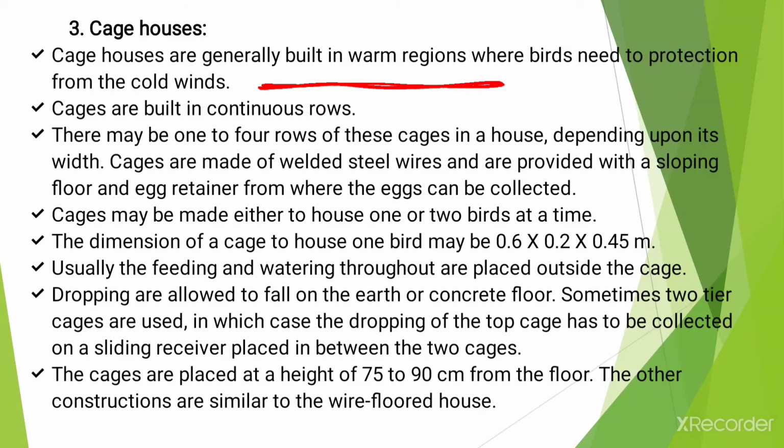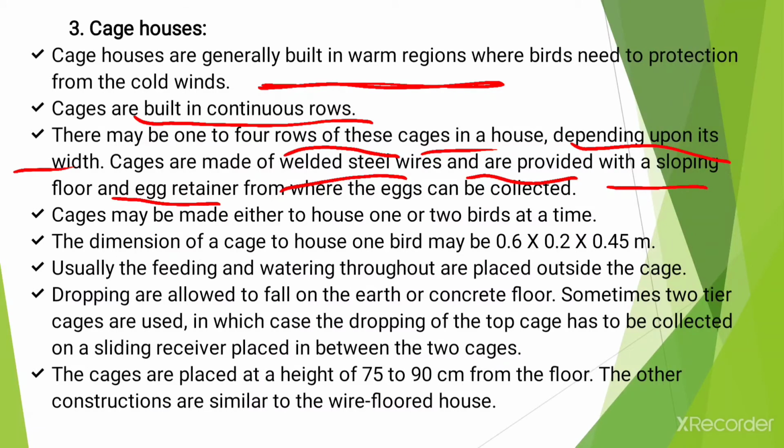Okay, and cages are built in continuous rows, and there may be 1 to 4 rows of these cages in a house depending upon its width, and cages are made up of welded steel wire and are provided with sloping floor and egg retainer from where the eggs can be collected. Okay, and cages may be made either to house 1 or 2 birds at a time, and the dimension of a cage to house 1 bird may be about 0.6 by 0.2 by 0.45 meter.